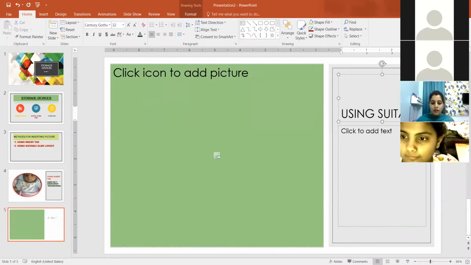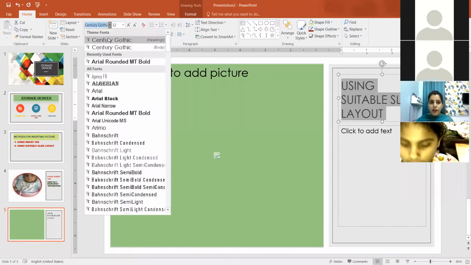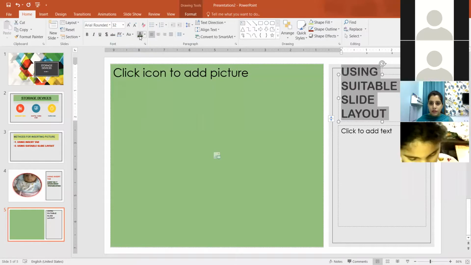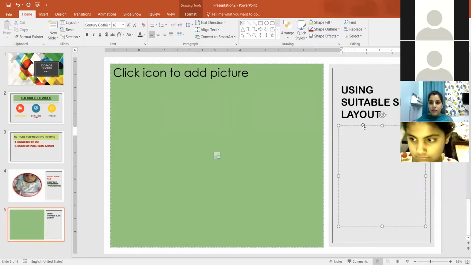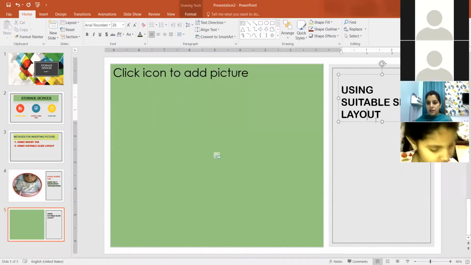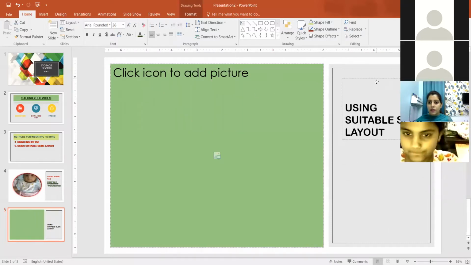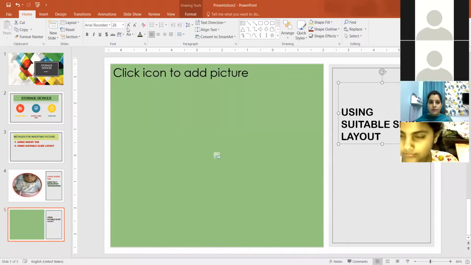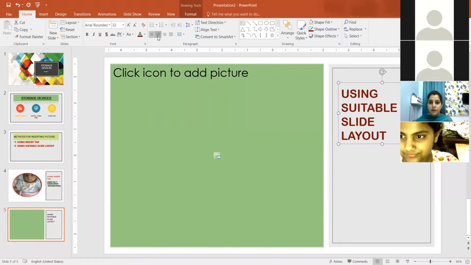Suitable slide layout. Using suitable slide layout. So with the help of slide layout, you can insert these pictures. Then formatting.